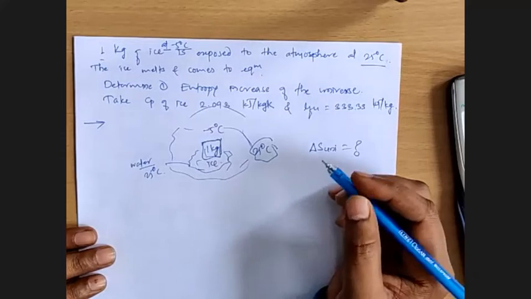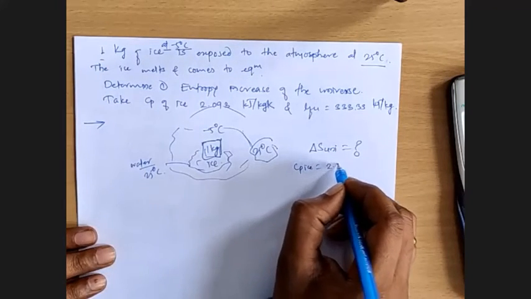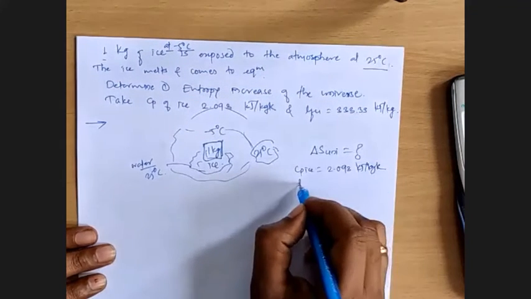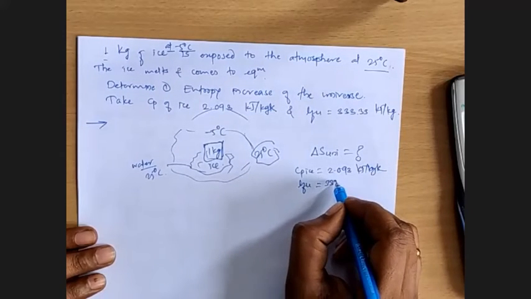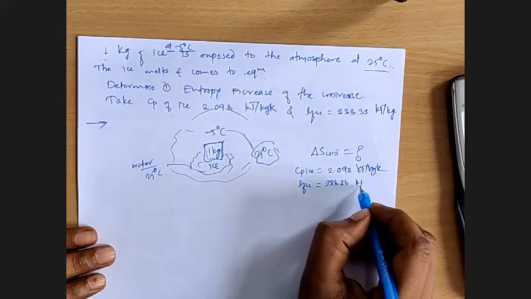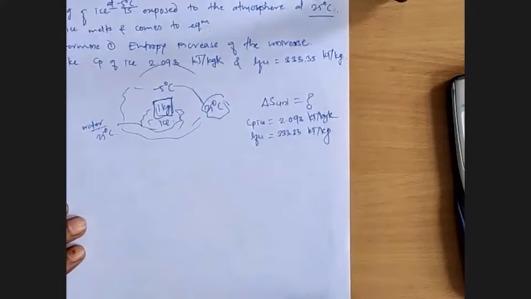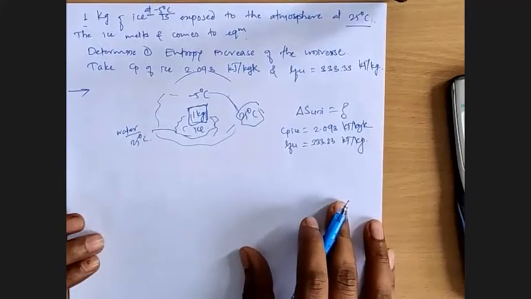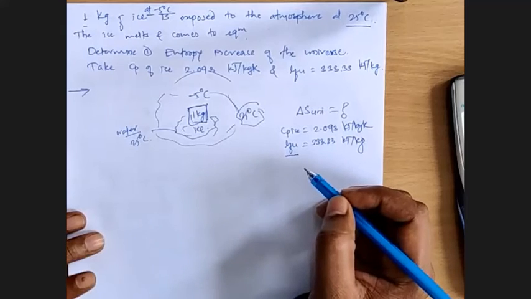For that, they have given specific heat of ice equal to 2.093 kilojoules per kg Kelvin and latent heat of fusion 333.33 kilojoules per kg. Okay. Before proceeding further, can any one of you tell me what is this latent heat of fusion?